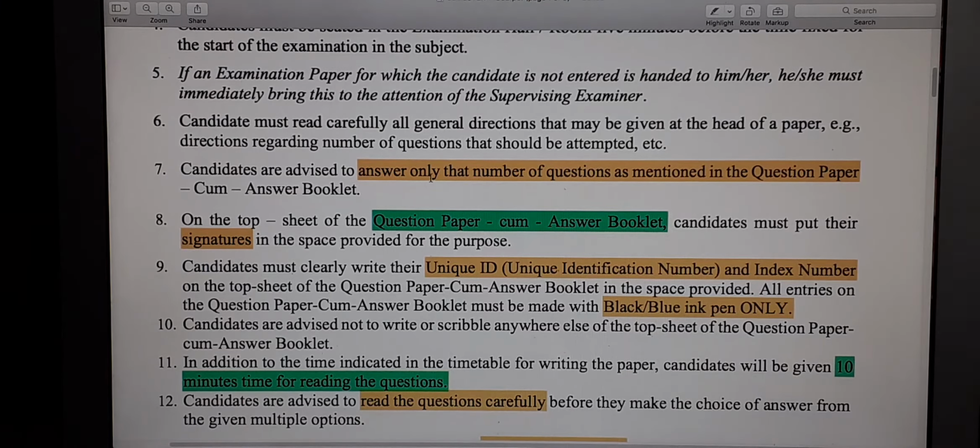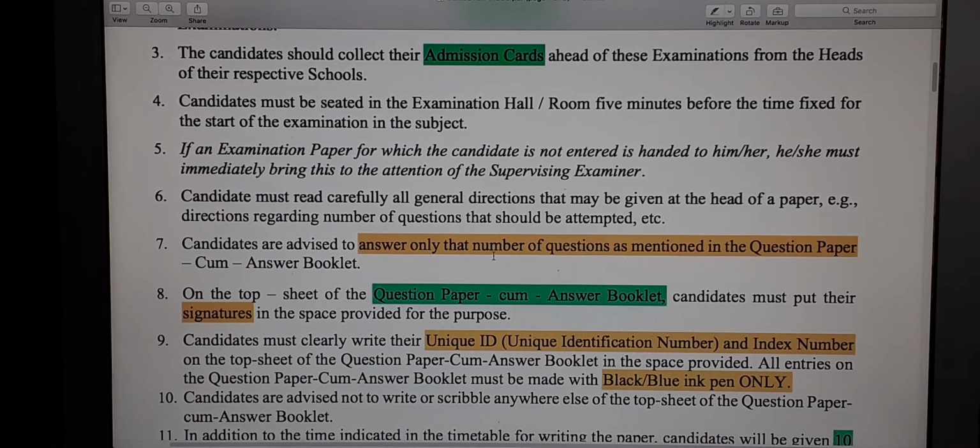Then you have a very important instruction here at point number 7. Answer only that number of questions as mentioned in the question paper cum answer booklet. That means if you have a choice of doing 5 out of 10 questions, then please do only 5 out of 10 questions. Don't think I will do 6, 7, 8 or all 10 questions and I will be given marks for the best 5 that I have done. That may not be the case in this kind of MCQ exam. So only the required number of questions you must select and do.